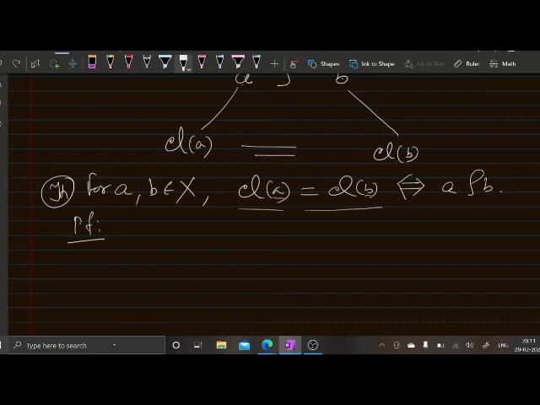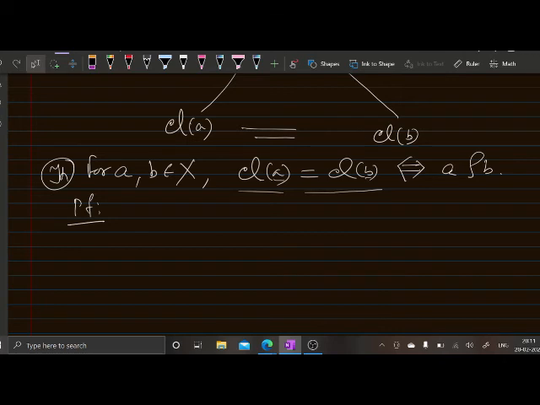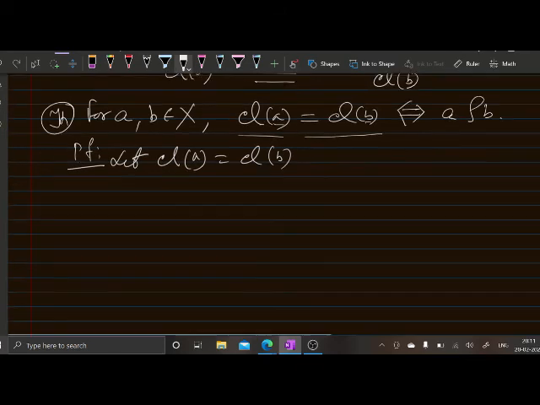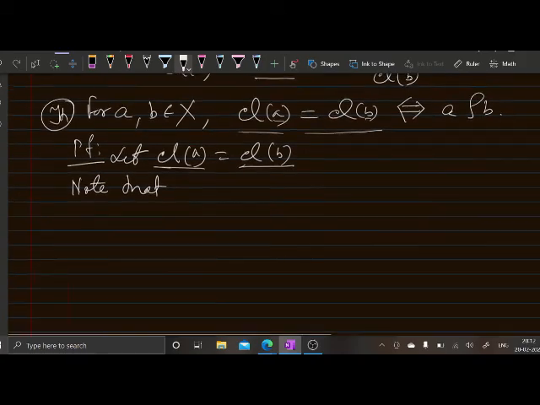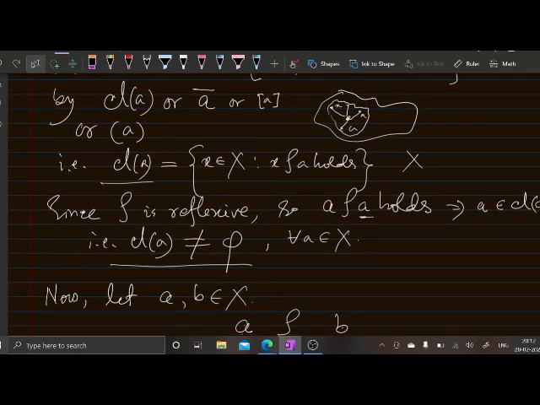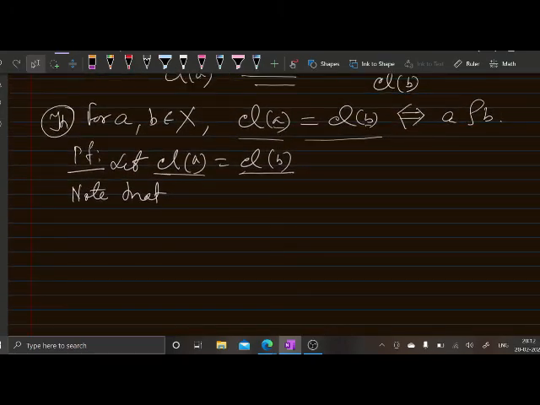So, what is the proof? Why is it true? Suppose you consider that these two classes are the same, then you need to show that A is related to B. Since these two classes are the same, note that we have already stated that A belongs to its class.